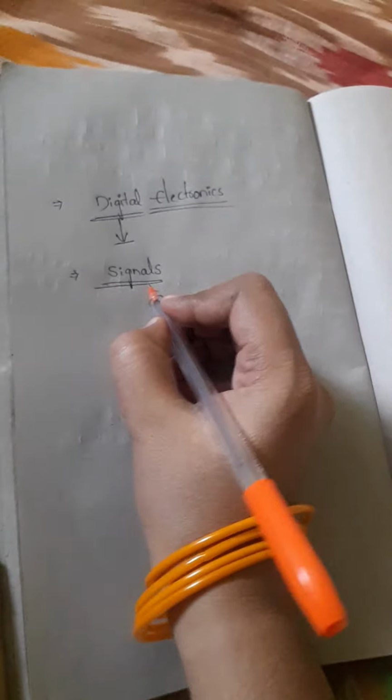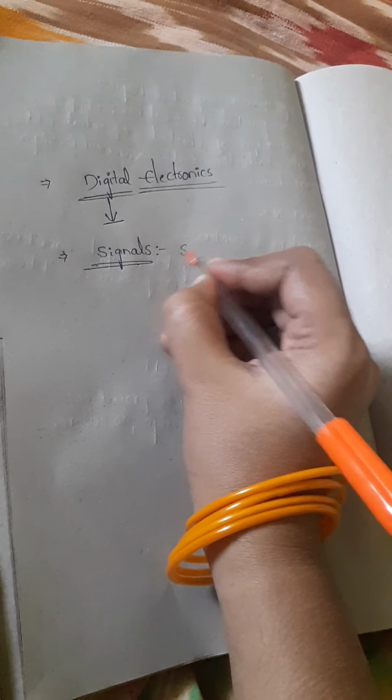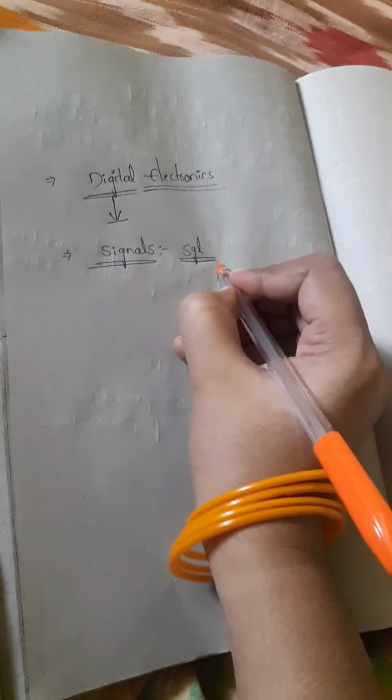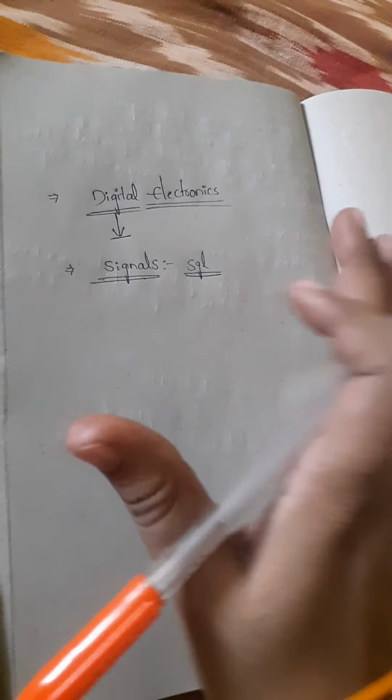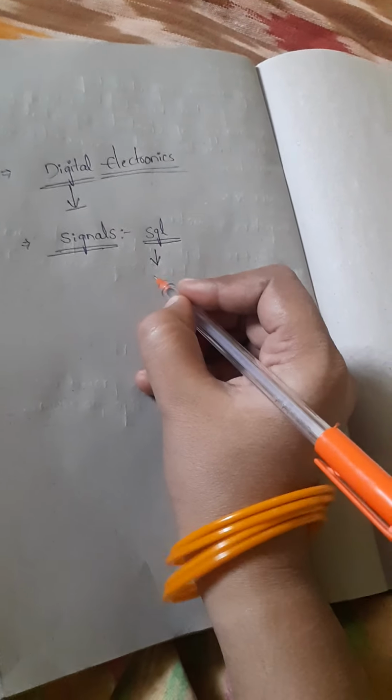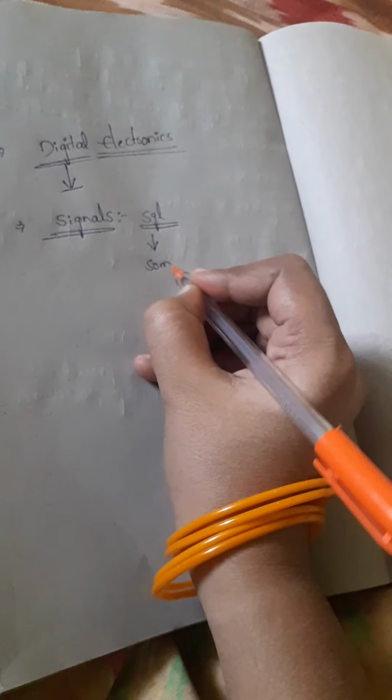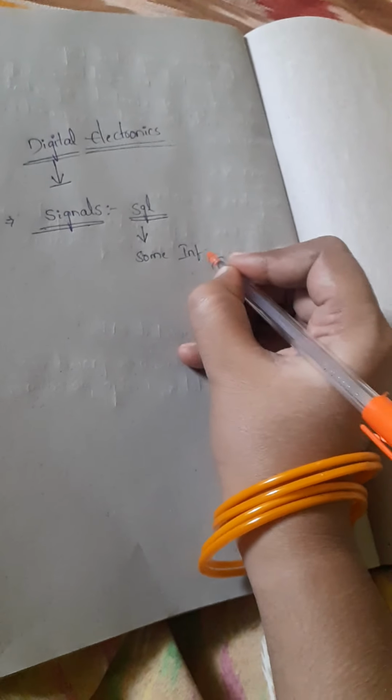A signal is something which carries some information. What is meant by signal? It carries some information, and that is called the signal.